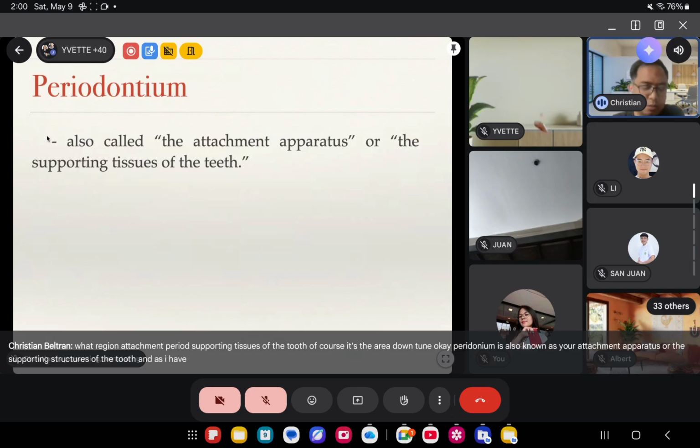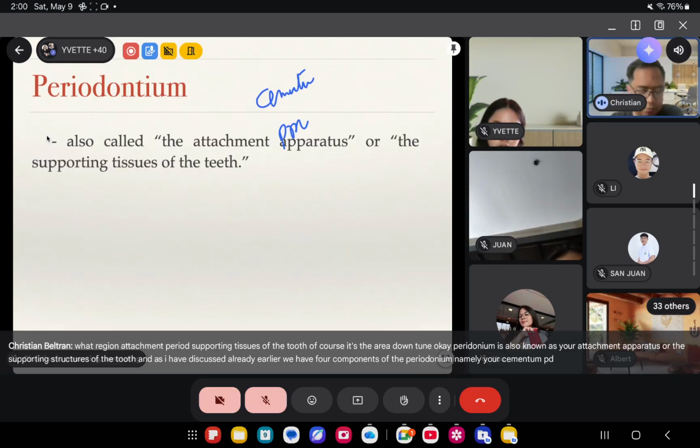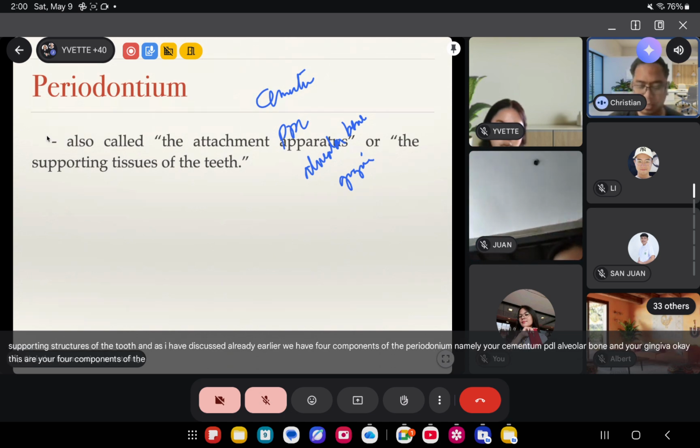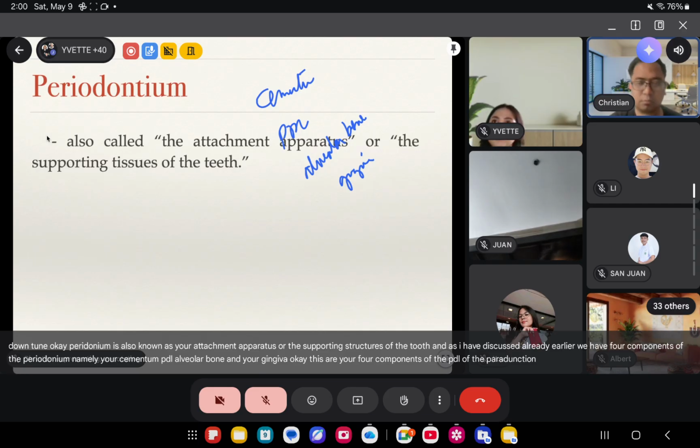As I have discussed earlier, we have four components of the periodontium, namely your cementum, PDL, alveolar bone, and your gingiva.